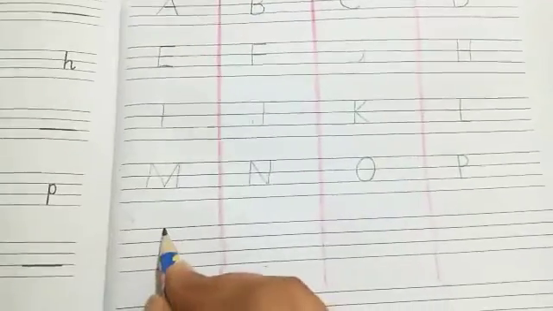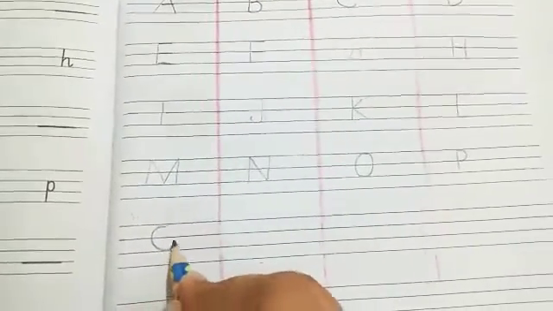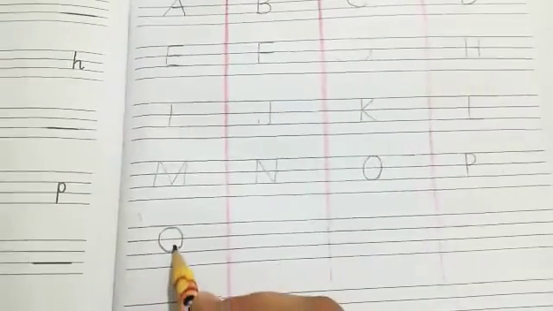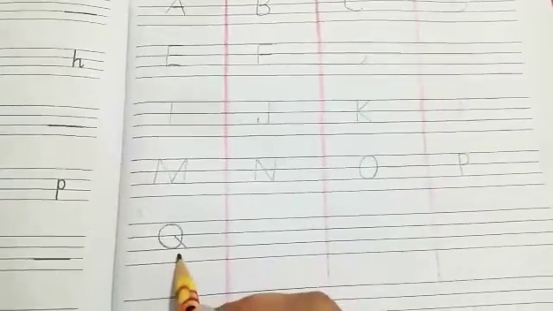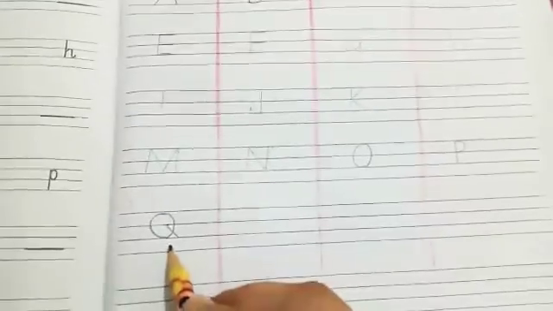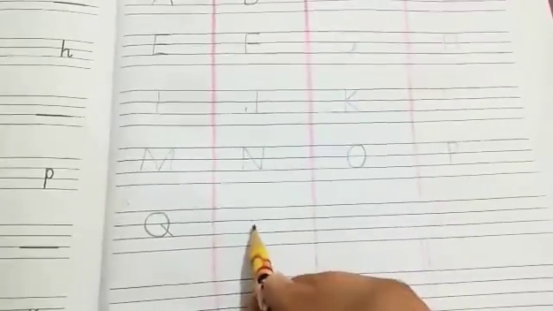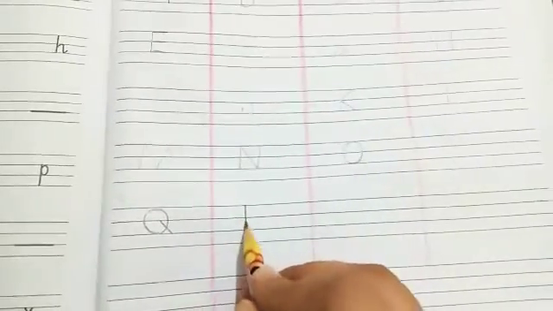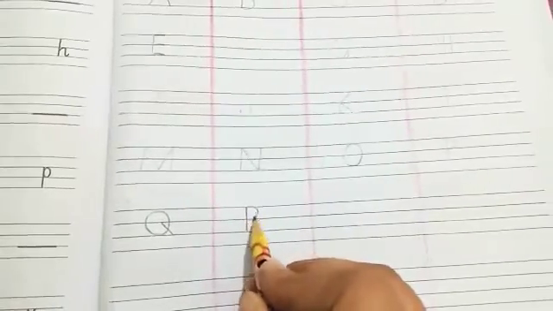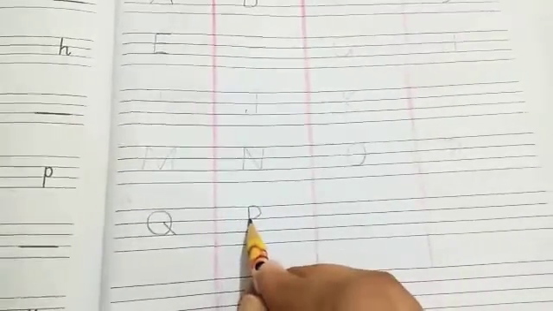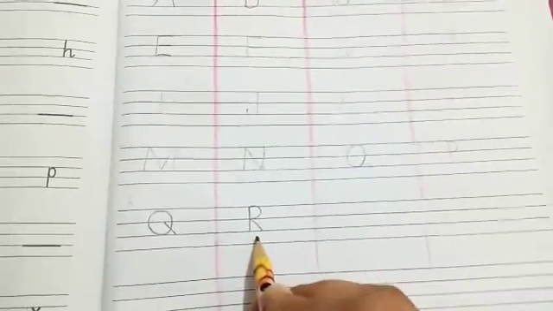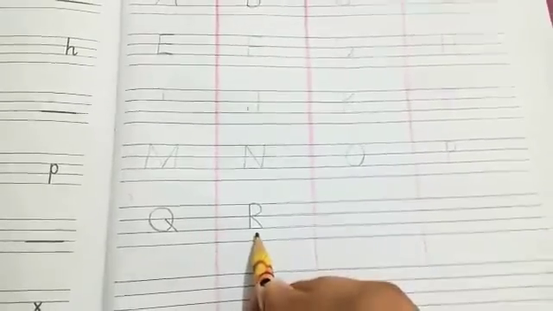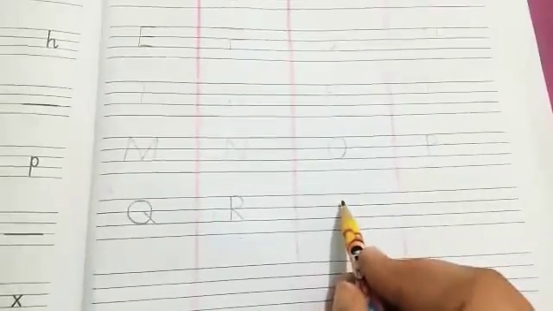Q. Q is round and round, like O, with slanting line. The sound of Q is Qua. What comes after Q? R. One standing line, one curve, like P, with slanting line. R. The sound of R is R. What comes after R? S.